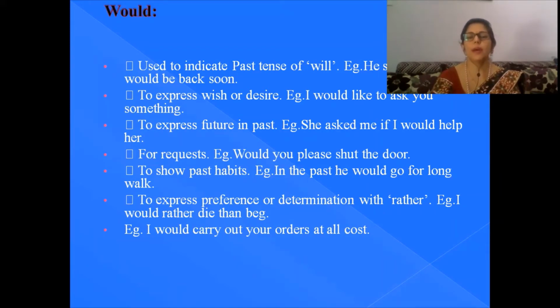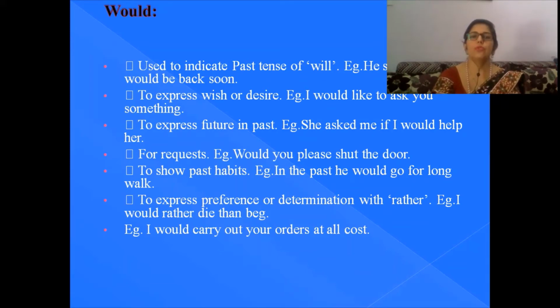To show a past habit also, you always use would, such as in the past he would go for a long walk. In the previous class, he would always submit the assignment within the given time. To express preference or determination with rather, for example, I would rather die than beg.